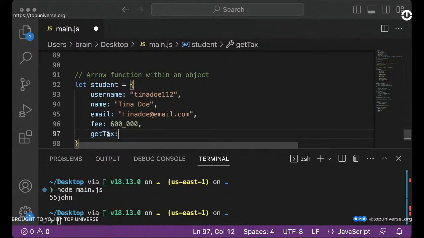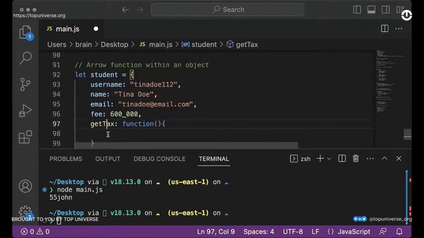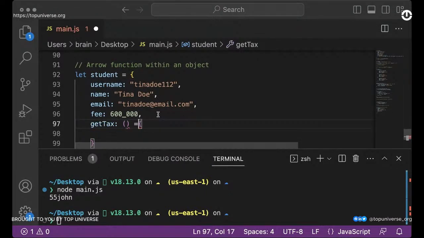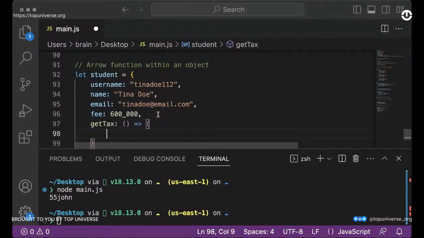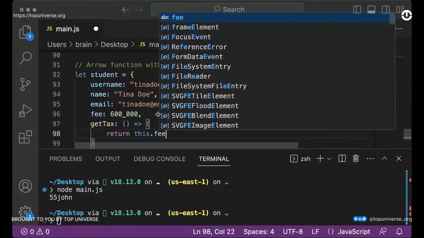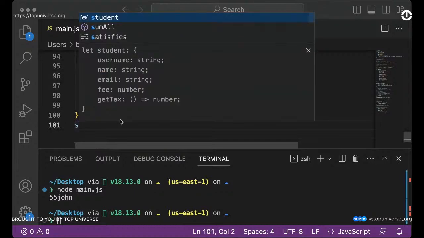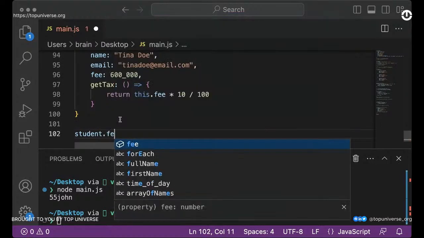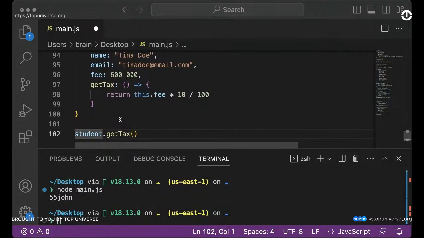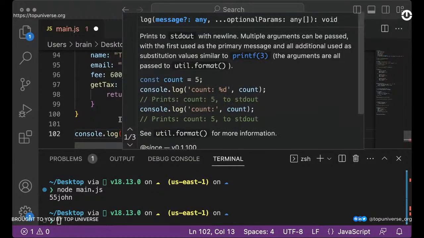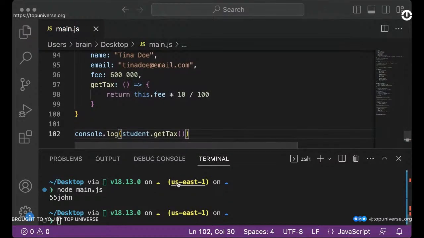So this is the first thing I explained to you earlier. So you can use this function, of course, right? This is the first pattern that we used earlier. This time around, I want us to use the arrow function this way. So right now, here's the thing: if I simply say I want to return the fee, and I use this.fee, and then I say times 10 divided by 100. Now, if I call student.getTax, and I probably want to print this, right? If I call this, let's do that.